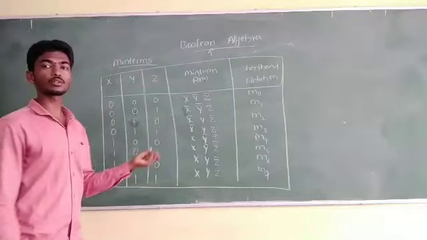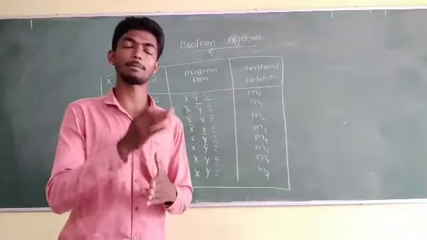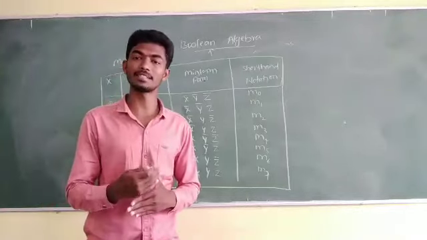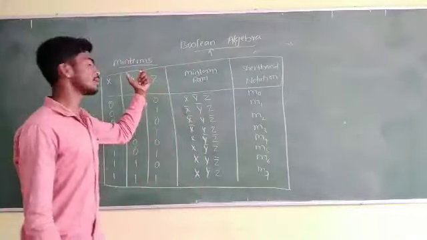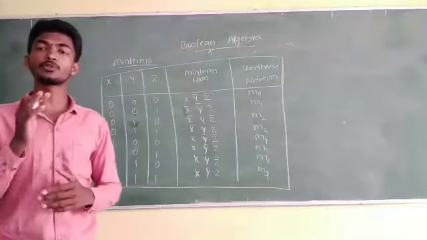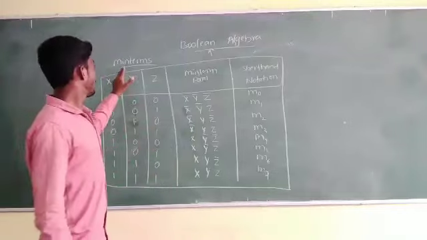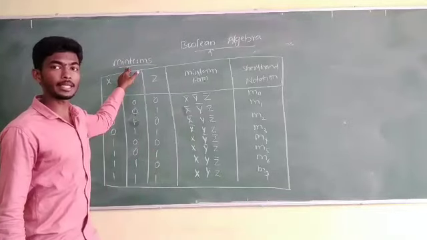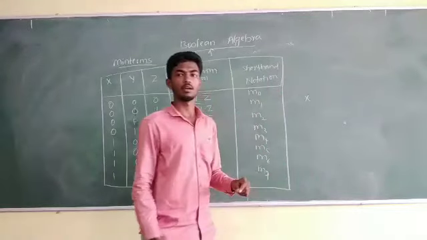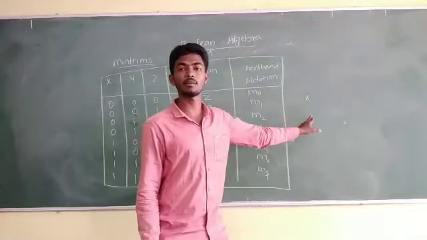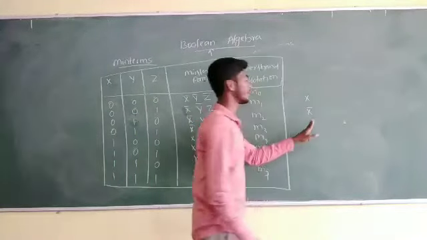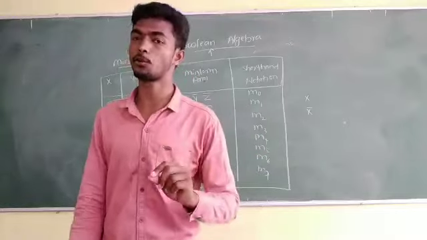When you go through min terms in representing Boolean expressions, when you are going to represent Boolean expressions using the min terms format, at that time you need to remember one thing: the min term will represent a variable x when it has the value 1, and represents the x complement when it has the value 0.